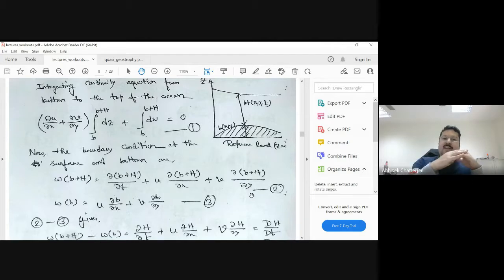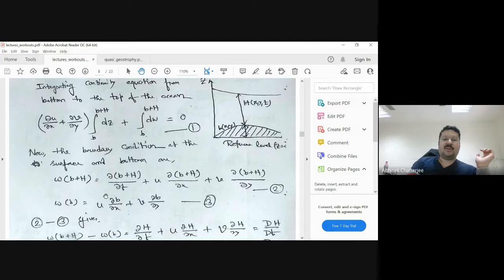The sea surface height can change because of the local rate of change of b + h, that means the total height, and also if there is an advection from the x or the y direction.